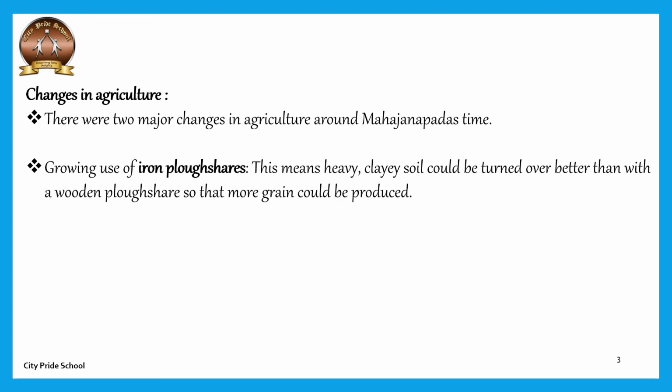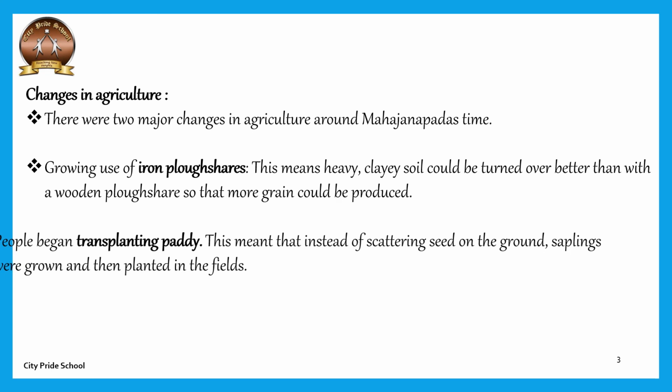This means heavy clayey soil could be turned over better than with a wooden plowshare so that more grain could be produced. Earlier there were wooden plowshares, and we know wood may decay, it may get damaged, it may decompose, there may be termites, and so it was not that useful. So these people started using the iron plowshare. Iron being heavy and sharp, they could turn the soil very easily, and in turn the grains produced were in good quantity. So that was one of the major changes.